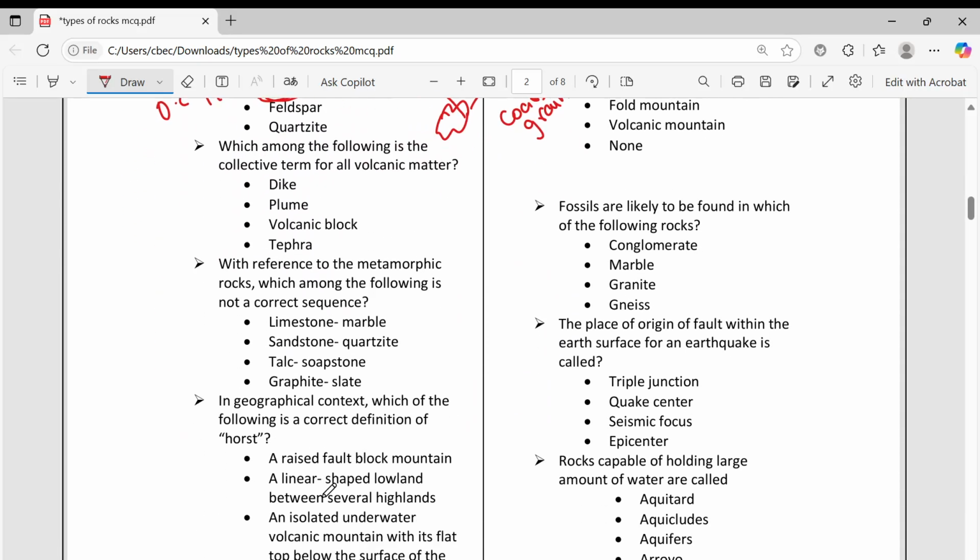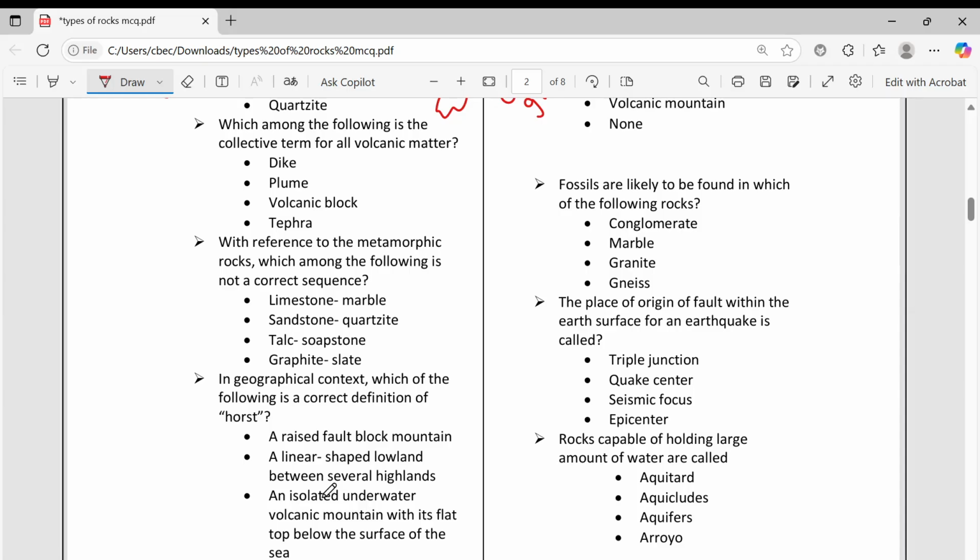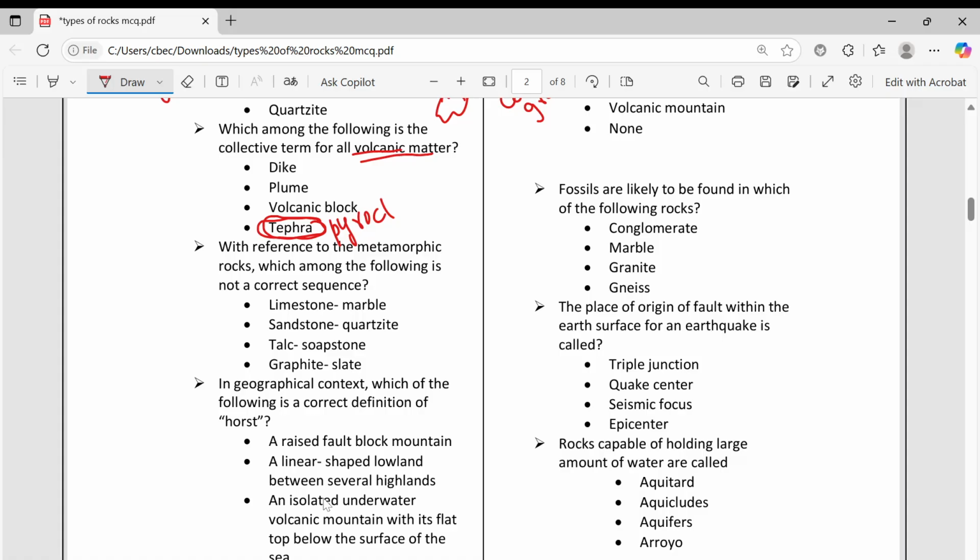Next, which among the following is the collective term for all volcanic matter? Whatever volcanic materials are coming, that is called tephra. This is also pyroclastic. Next, which among the following is not the correct sequence? Limestone, marble is correct. Sandstone, quartzite is correct, because if you apply temperature and pressure, sandstone, which is sedimentary, becomes quartzite, which is metamorphic. Talc, soapstone: from talc, soapstone will come.